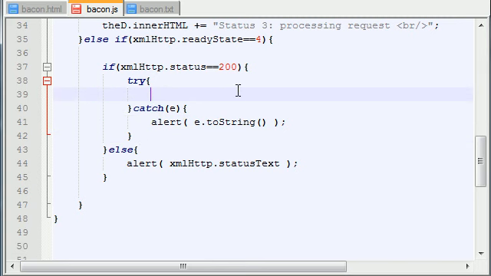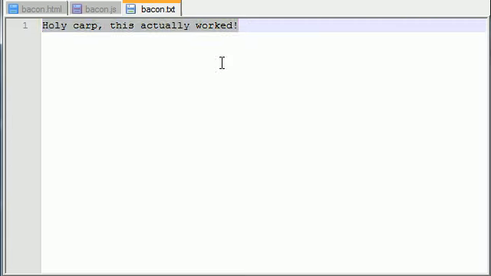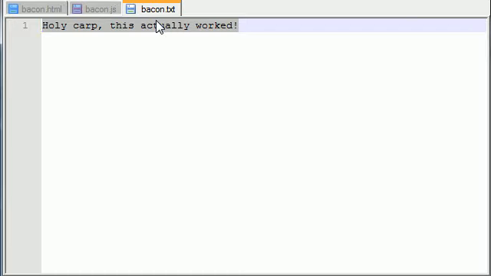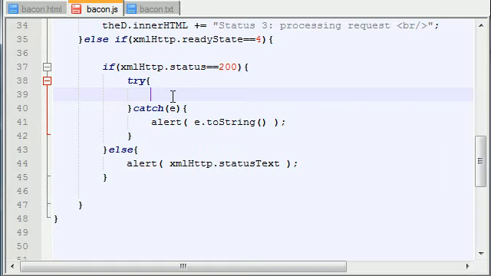But this try block, what do we want to do first? Well, the first thing we want to do is, since we were requesting this text file, let's actually get the text of this as a string. Whenever you receive a response from using AJAX, you can get it in a bunch of different ways. You can get it as an XML file, and that way, as you saw in the first couple examples, we can handle that in specific ways. But we just want to get this as a very simple string, since this is a very simple example.